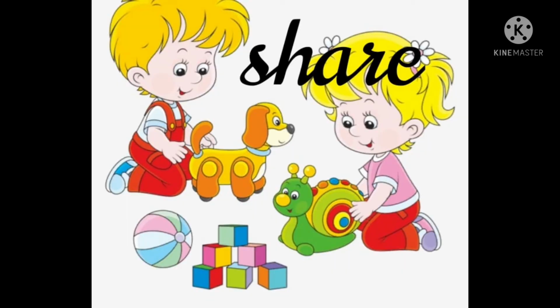And the last one that we learned is sharing. You can see two children sharing the toys and playing. Share is an action word.